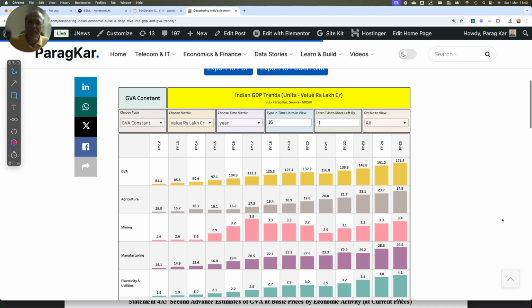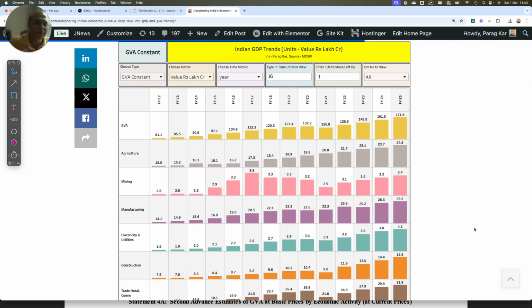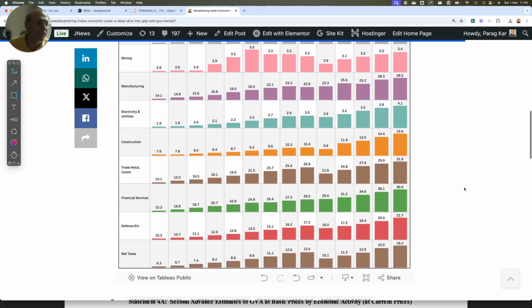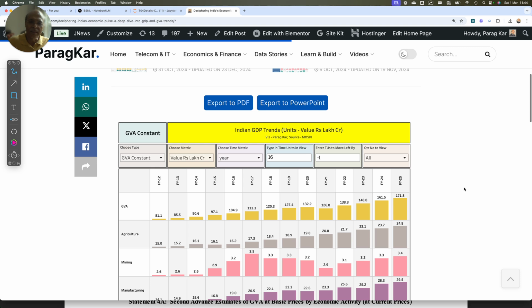So the trend of the contribution of the various sectors has been on trend. It is not that we have been doing very, very bad, except the manufacturing sector, if you see, it is kind of stabilized here, right? From 23.3 lakh crores to 29.5 lakh crores, there is not a large jump. That's why this contribution, this base, because this base was very high, 161.5 lakh crores. Therefore, the base could not be bumped up because of manufacturing right in front of you, right? So this is the GVA story.